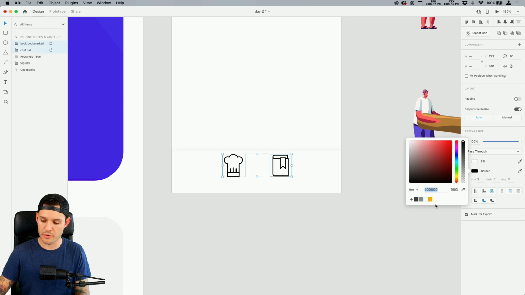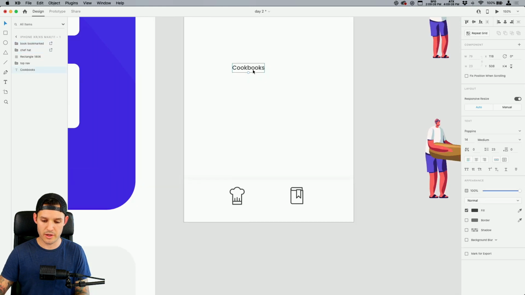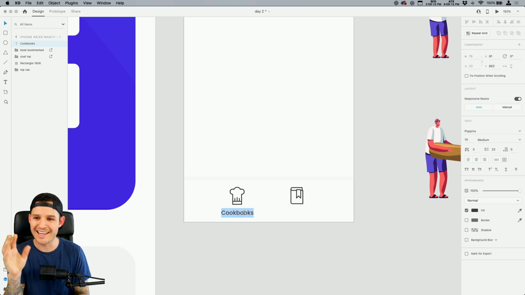And why don't we make sure we grab these, make sure they're the same off black color, shrink them down just a little bit, and just make sure that they are leveled out. Now, I think this could be pretty cool. I'm just gonna bring my little icons down. I'm gonna go grab my other text here really quick, because I think we need labels for this thing, don't you? Because that little chef's hat, it could be anything, okay?